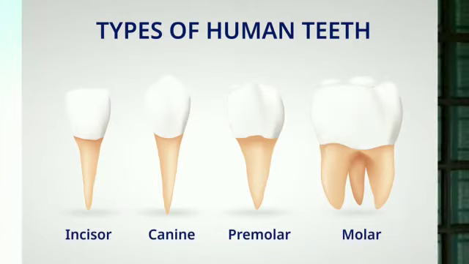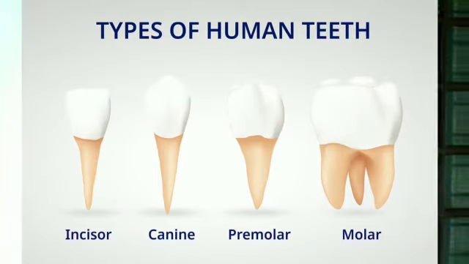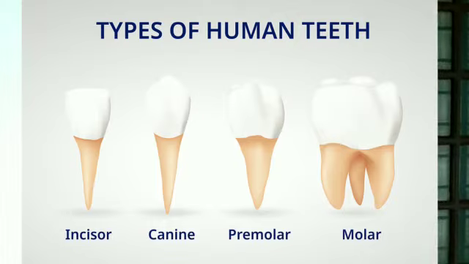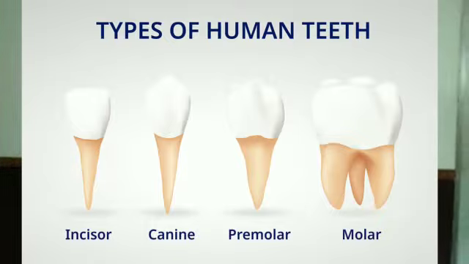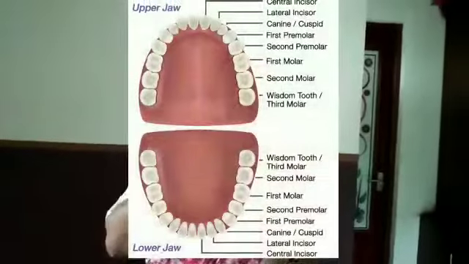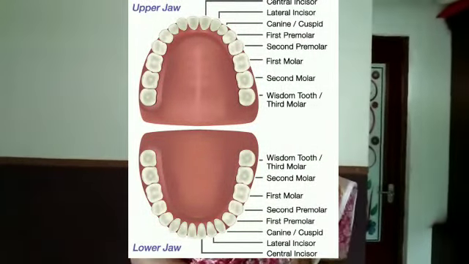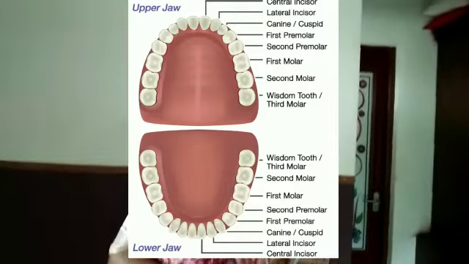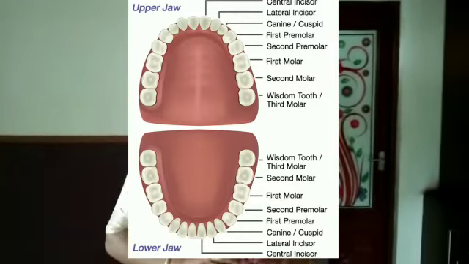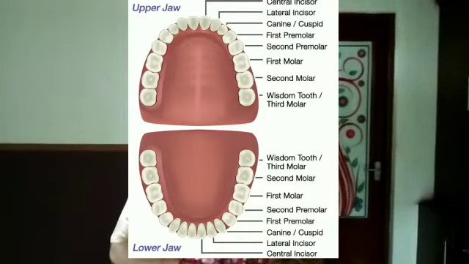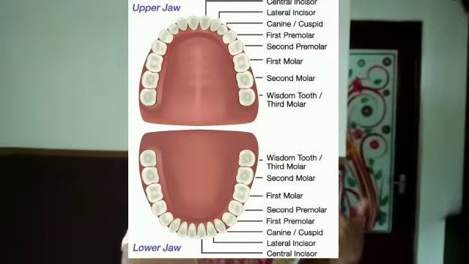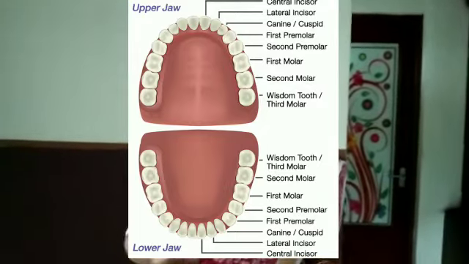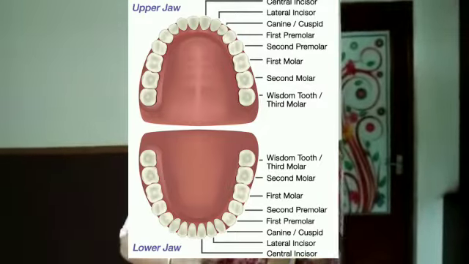Types of teeth in humans can be classified according to their shape and function. The different types are incisors, canines, premolars and molars. Incisors are situated in the front region and are used to bite the food. There are 8 incisors in our mouth. Next, canines. Canines are situated at the side of the incisors. They are used for tearing the food. There are 4 in number.